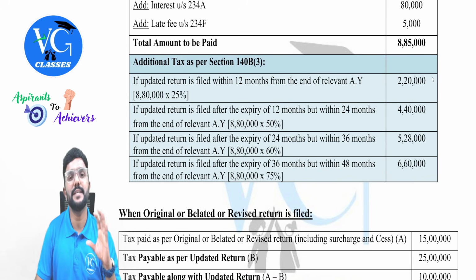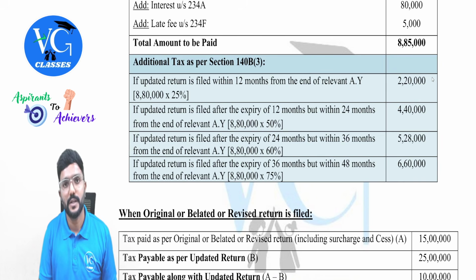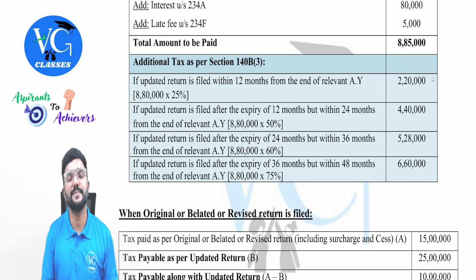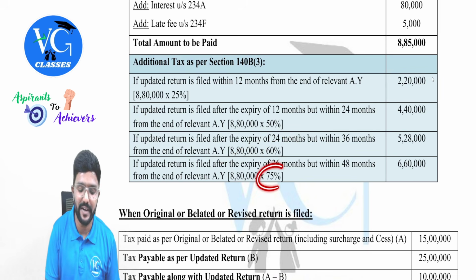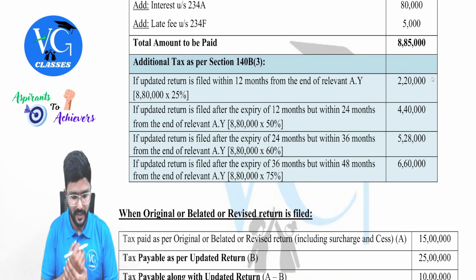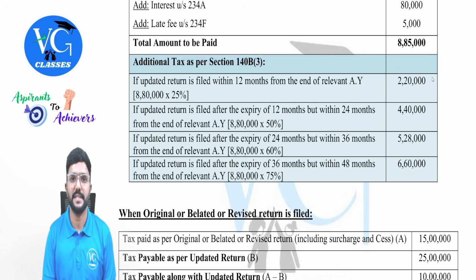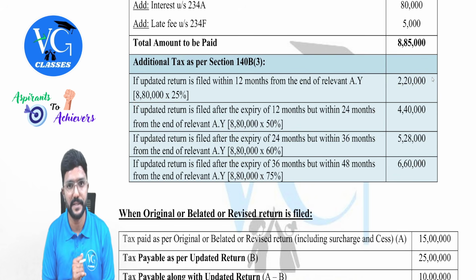What if the updated return is filed after 24 months and before 36 months? Then 60%. And what if it is more than 36 months and before 48 months? Then 75%. You can see, clear? The amount remains same here, but the percentage will keep on increasing, and accordingly, the amount also will be increasing.